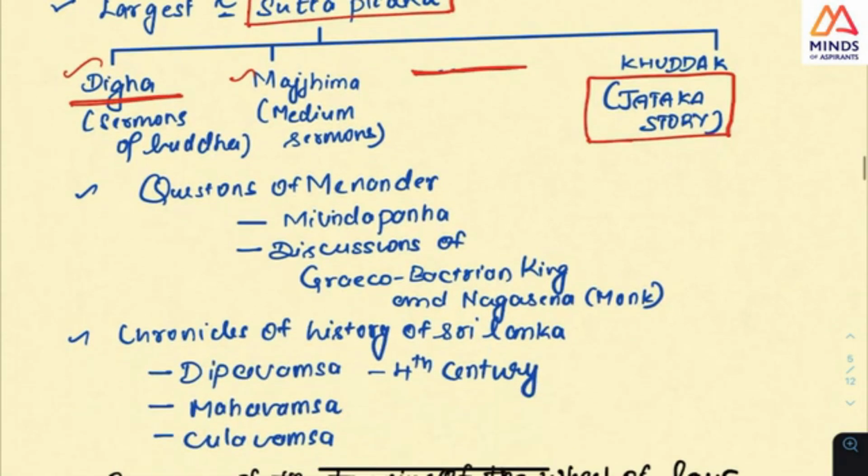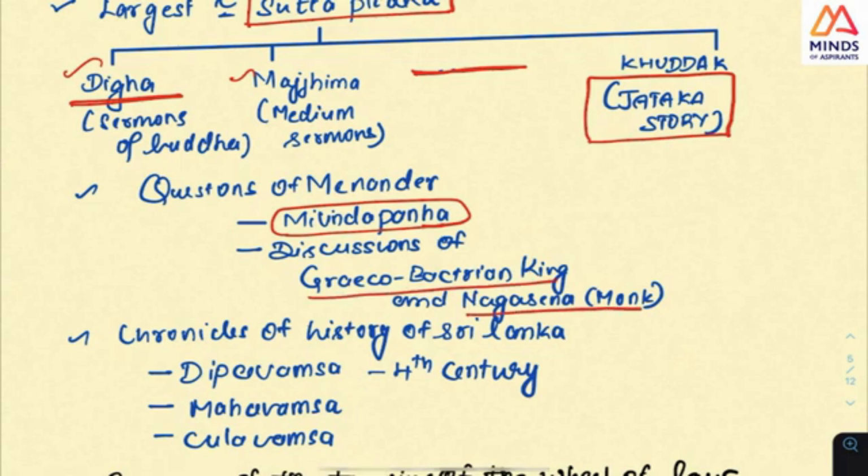And one more famous book is the Questions of Milinda, or Milinda Panho. This is somewhere around the Indo-Greek period, with Milinda and Nagasena. So this is one important book. Look at this, the Greco-Bactrian king and the monk Nagasena. This is kind of a discussion like Plato's Republic.